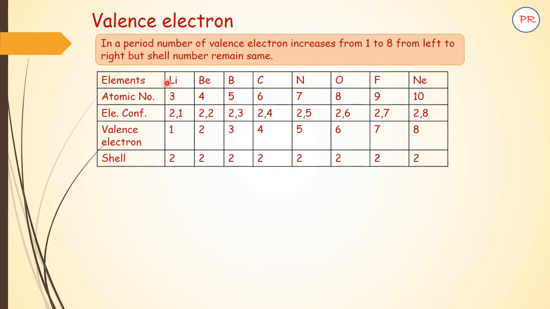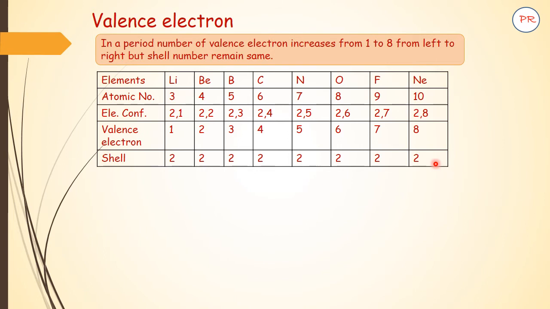See, this is the example of the second period. You can see the elements lithium, beryllium, boron, carbon, nitrogen, oxygen, fluorine and neon. The atomic number is increasing from 3 to 10. In the outermost orbit, electrons are increasing just by 1, but the shell is the second shell only.